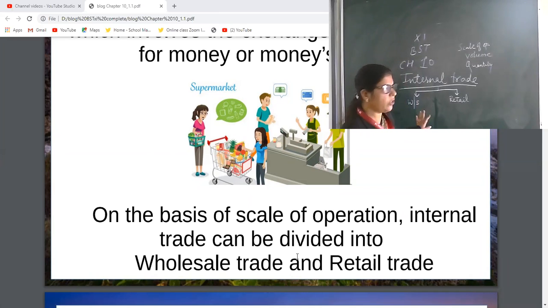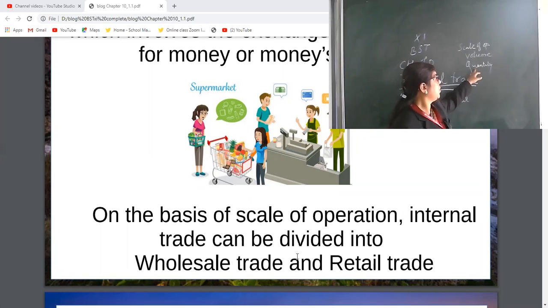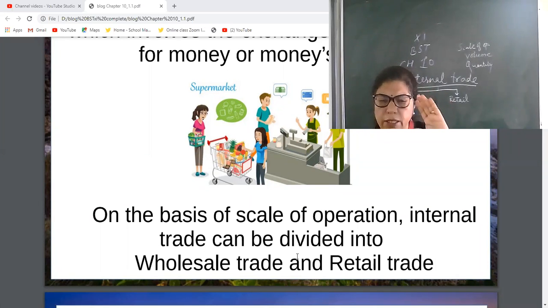See, my dear children, wholesale trade means bulk quantity. If the trade involves large quantity, more scale of operation, more volume, that means buying and selling in bulk, large quantity, that will be in wholesale.